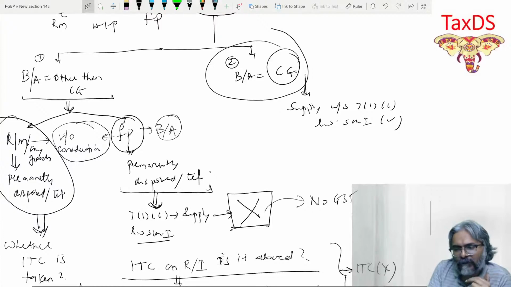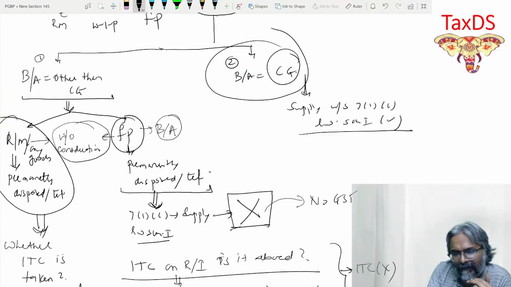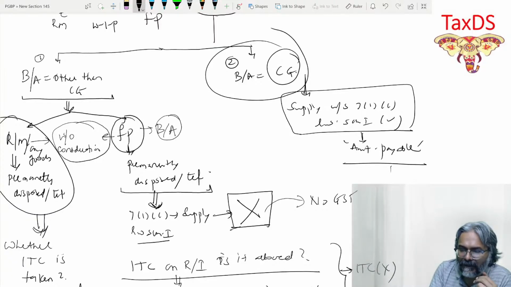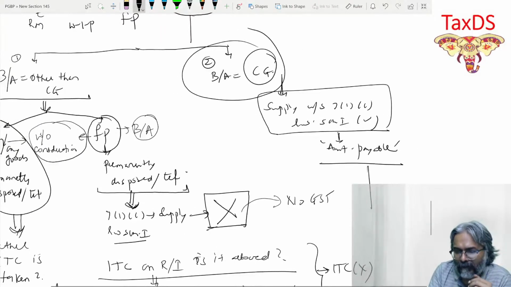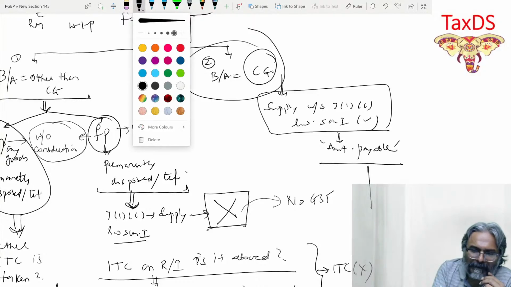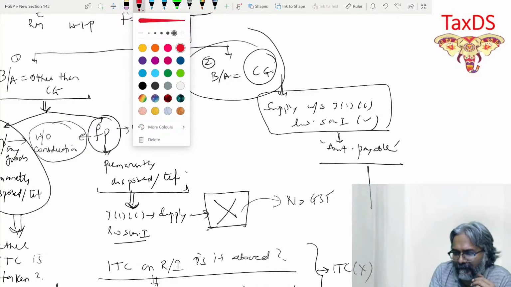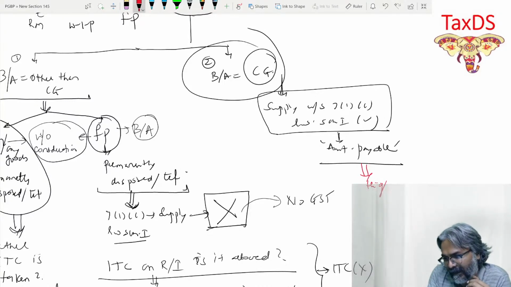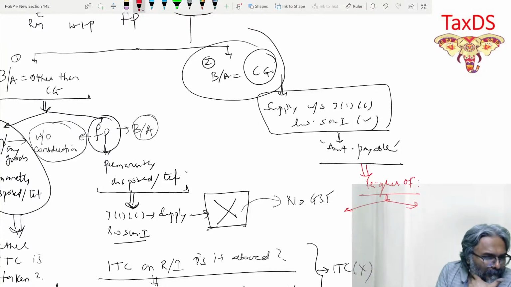Now over here, students, on this supply, what is the amount which is payable? That is interesting, students. The amount which you will have to pay for this particular capital good, I'm just putting it over here for all of you. There are two amounts, students. That is a comparison that you have to do over here. What is the comparison? It is the higher of. Higher of what? It is the higher of two things. One is the tax liability.